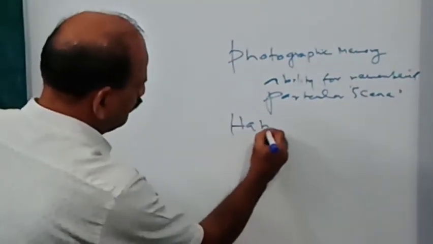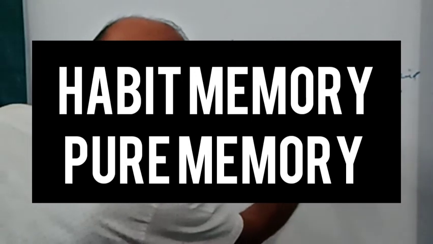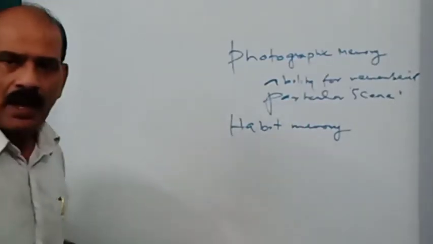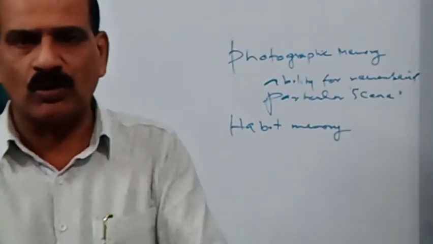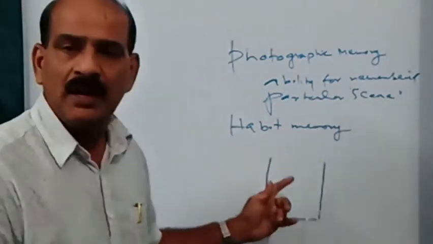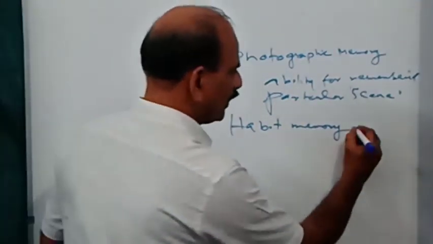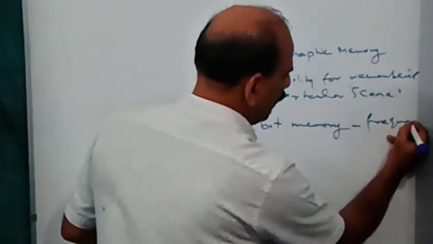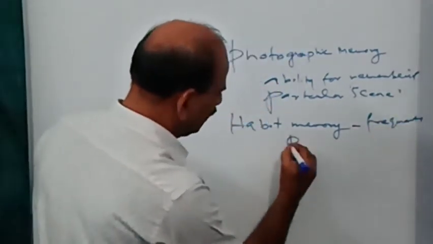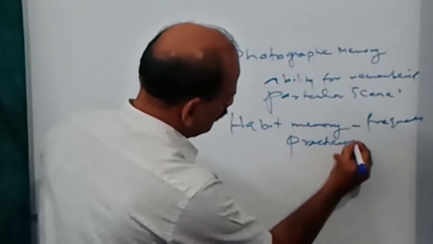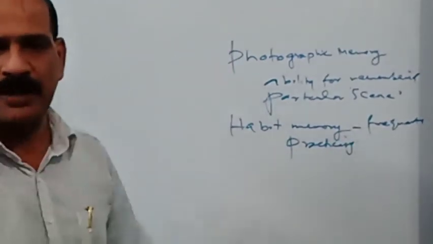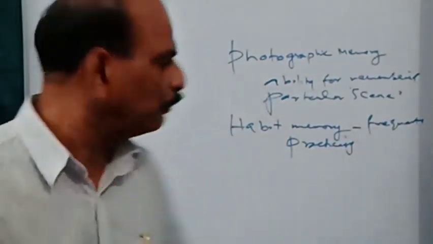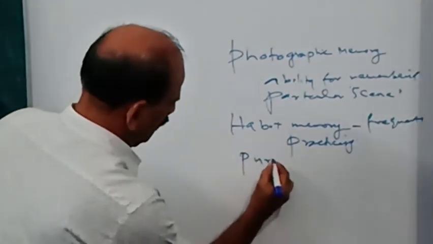Habit memory. Habit memory stands for the ability for remembering particular items by means of frequent practicing. So remembering by means of frequent practicing is known as habit memory. And the next one is pure memory.